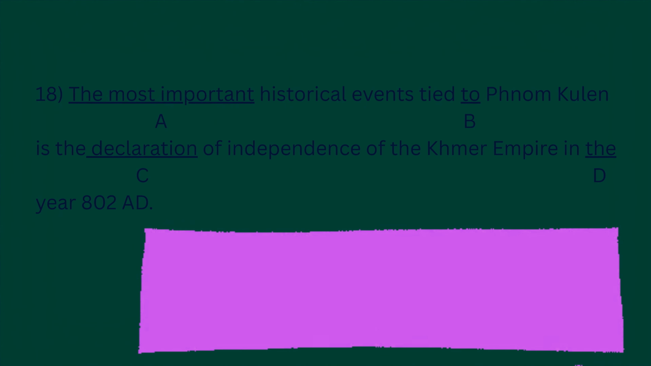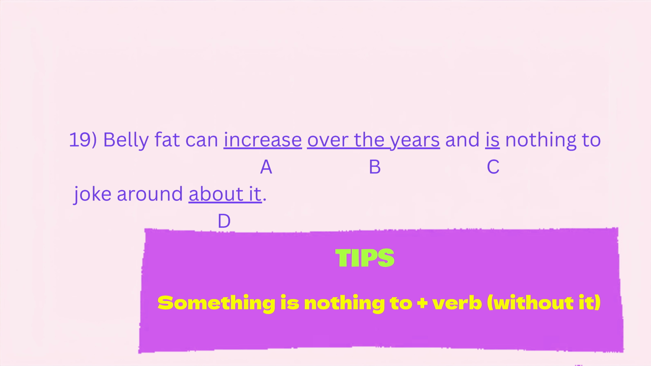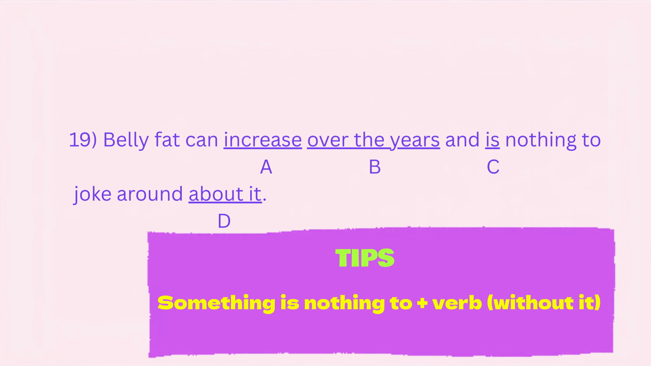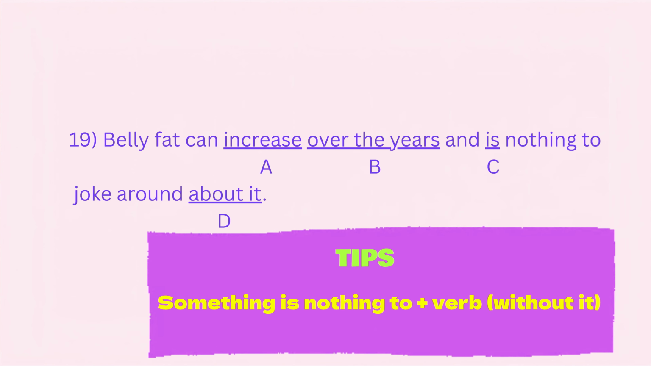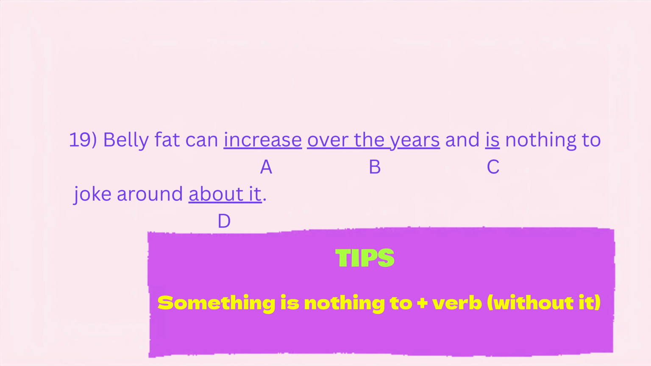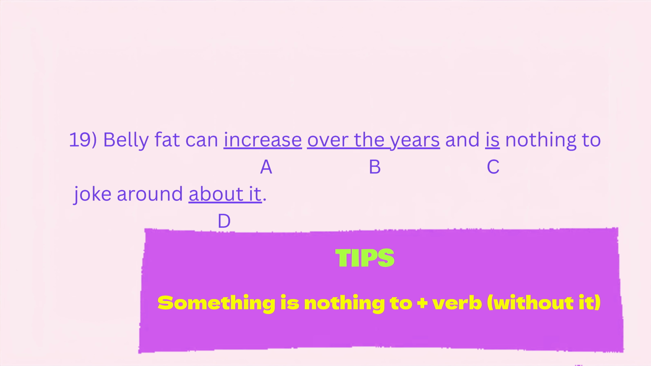Question 19. Belly fat can increase over the years and is nothing to joke around about it. Underlined parts. A. Increase. B. Over the years. C. Is. D. About it. Let's start with part A. Increase. This one's smooth. The verb increase works perfectly with can. We say can increase, not can increases or can increasing, so that's a clear match. Modal verb plus base verb. No error in part A.